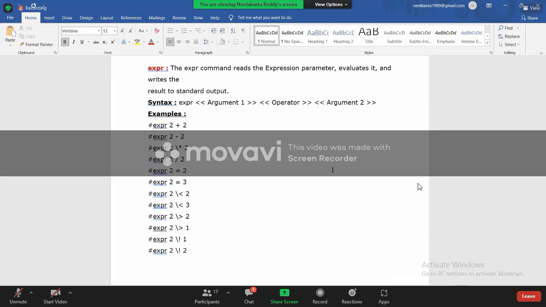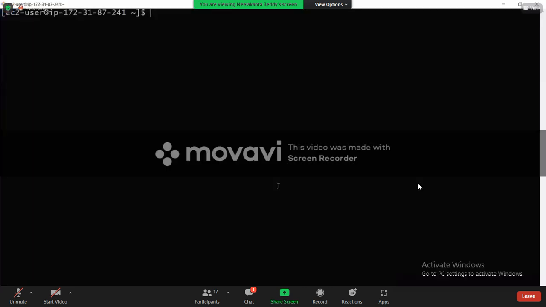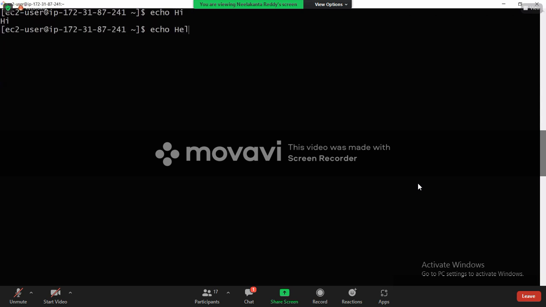Okay. See, guys, in Linux, before going to expr, let me explain about the echo command. What the echo command does is, whatever you give it, it will print. I'm giving hi, it will print hi in the terminal. I'll give hello, it will print hello. Hello all, it will print hello all. Whatever you give it, it will print it.